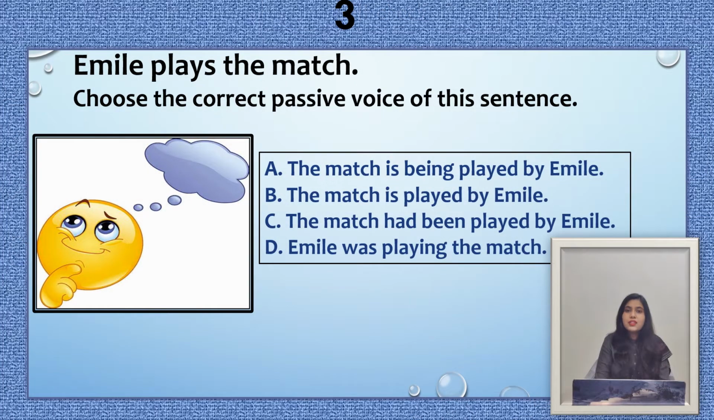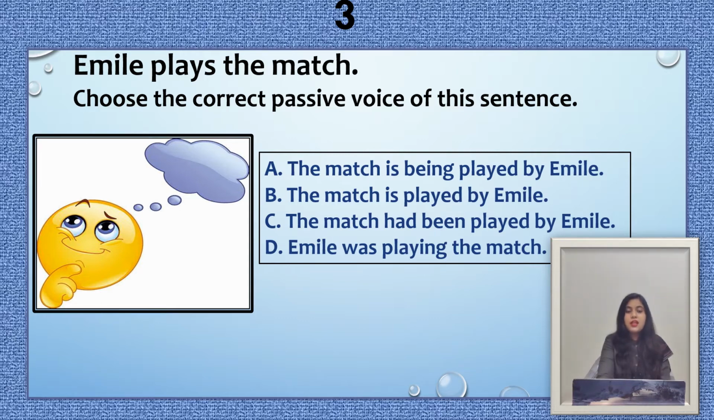Now look at the sentence of this quiz card, and the sentence is, Emily plays the match. And the question is for you, choose the correct passive voice of this sentence. And the options are option A, the match is being played by Emily. Option B, the match is played by Emily.